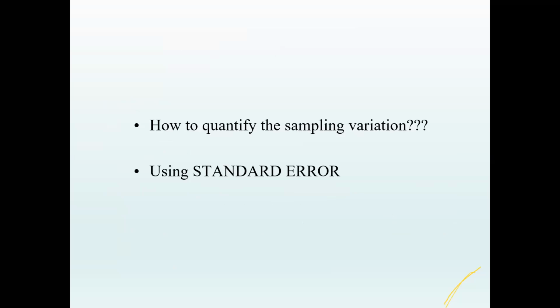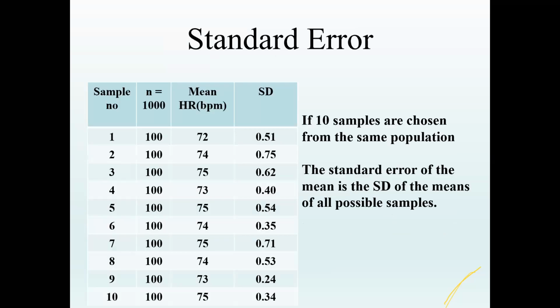Now, how do we quantify the sampling variation? That is using standard error. As I told you, there is a bigger group, and from the bigger group I'm taking small samples.